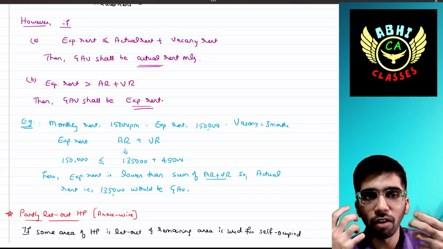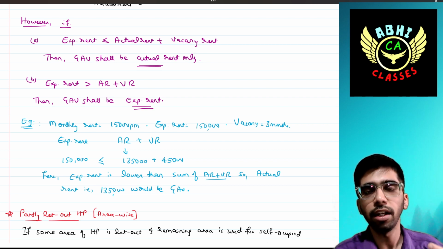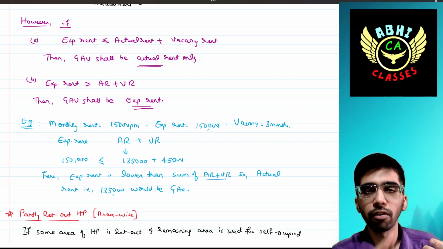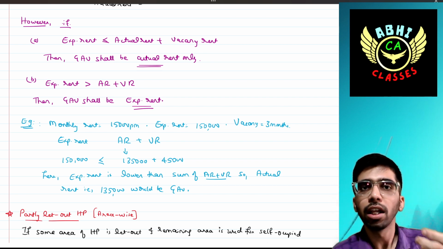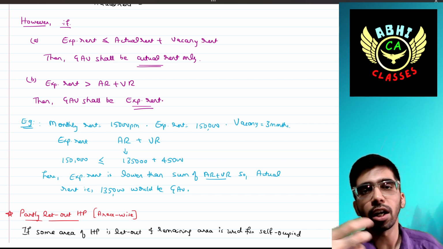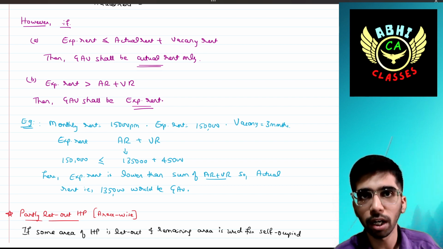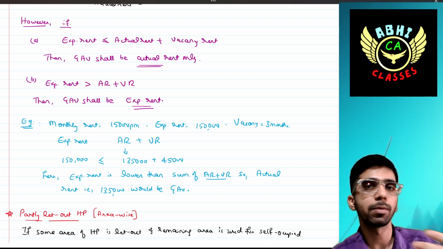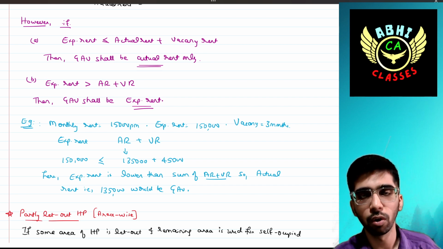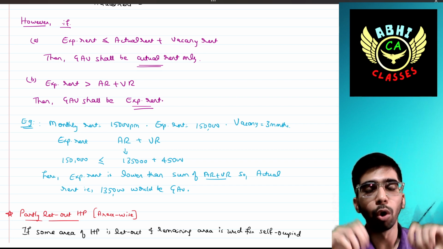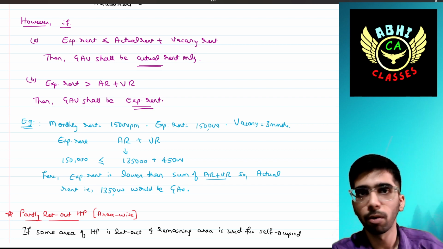If the vacancy were not there, the actual rent would have been 1,80,000, that is 15,000 into 12. Obviously, the expected rent is more than the actual rent, so we automatically take the expected rent as per the formula. Hence, in this case, expected rent will be treated as gross annual value. I hope you have understood this concept. A little bit complex, but I hope I have made this as simple as possible.